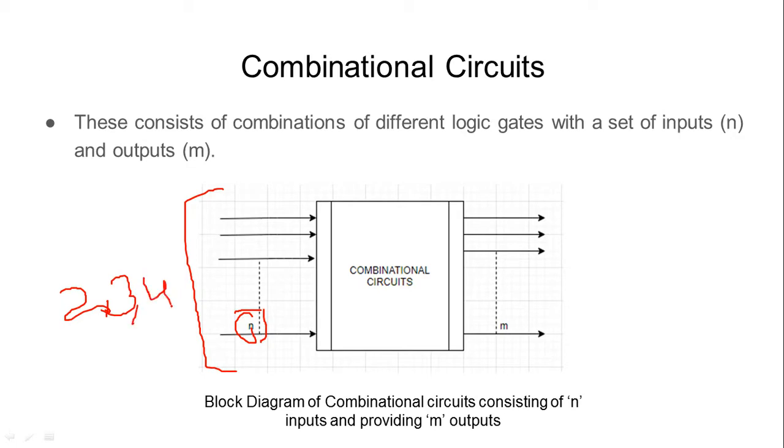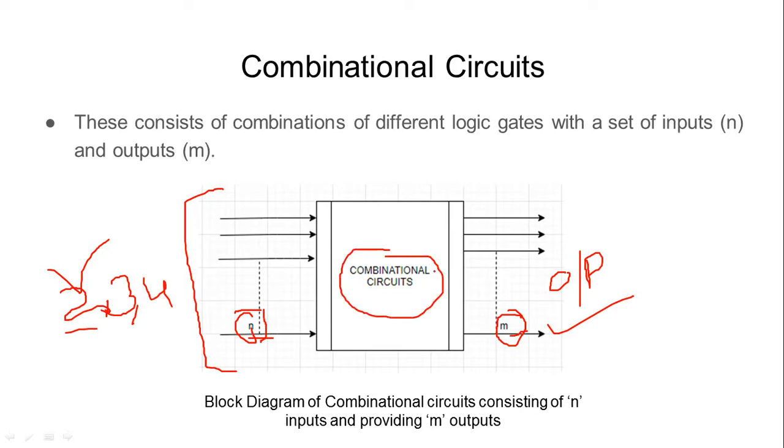Based upon these input values, I am able to generate some outputs. These outputs are m. It can be that I provide two input values and expect three outputs, so this number may vary. The number of inputs that we provide to the combinational circuit may result in m number of output values.